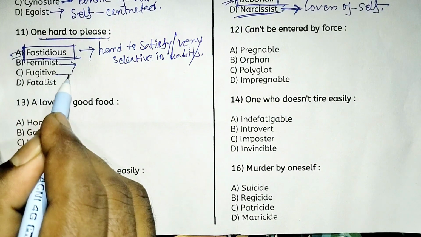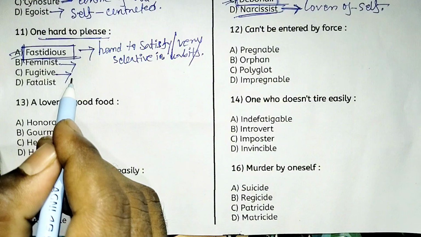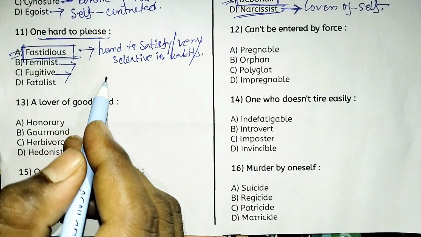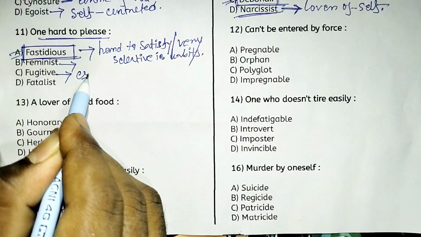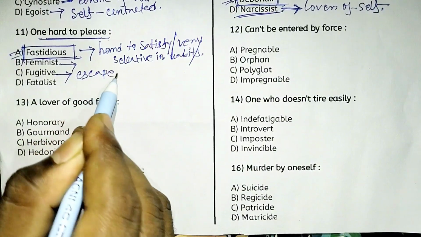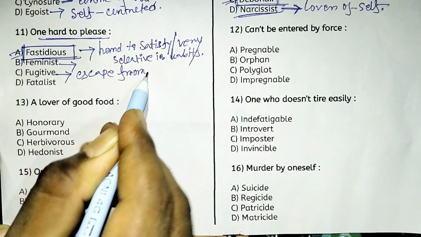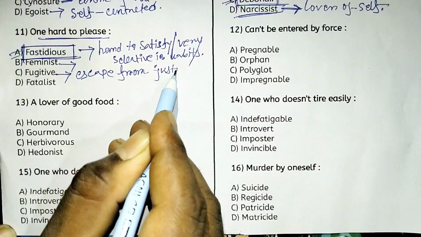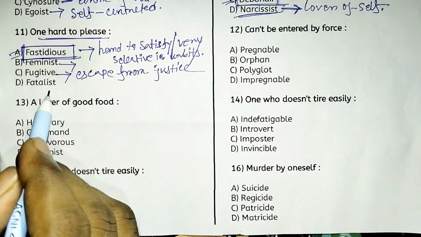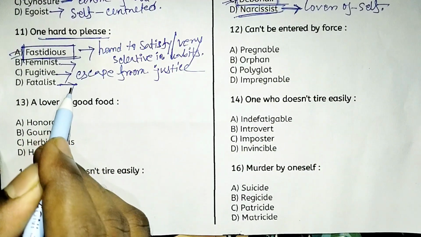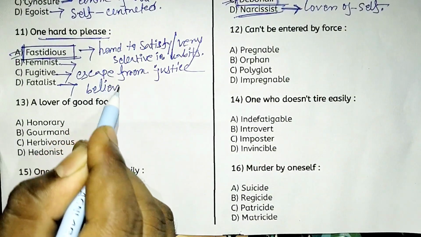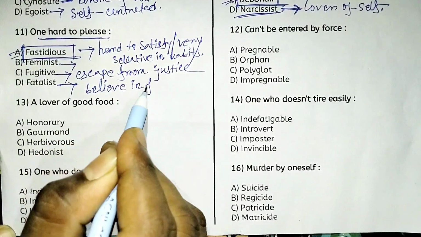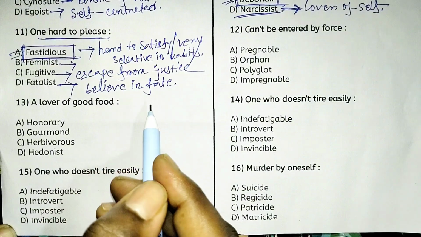And fugitive, I have already told it, means escape from justice. And fatalist suggests believing in fate.